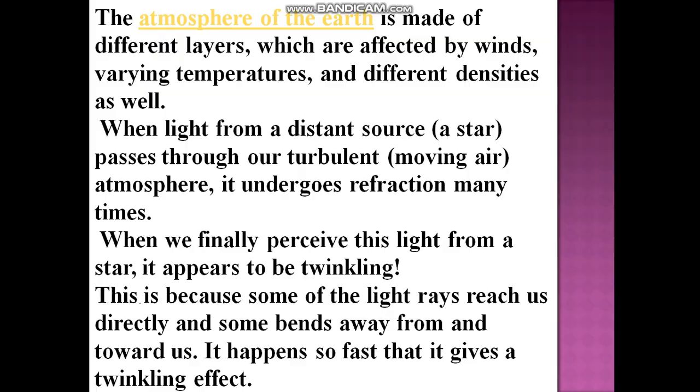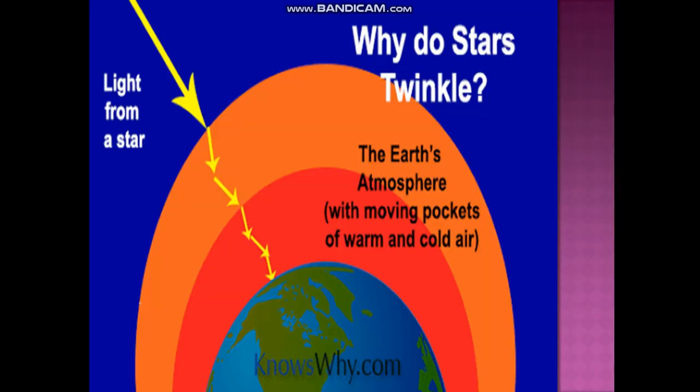Just observe again why the stars are twinkling. So in this you can see that light from a star is entering the Earth's atmosphere, and you can see surrounding the Earth there are different layers. These layers will have different optical density, so the light will be bending, and since these layers of air keep on moving, the bending also keeps on moving. So sometimes the stars will appear at one position and other time at other position, and it will give you a twinkling effect.